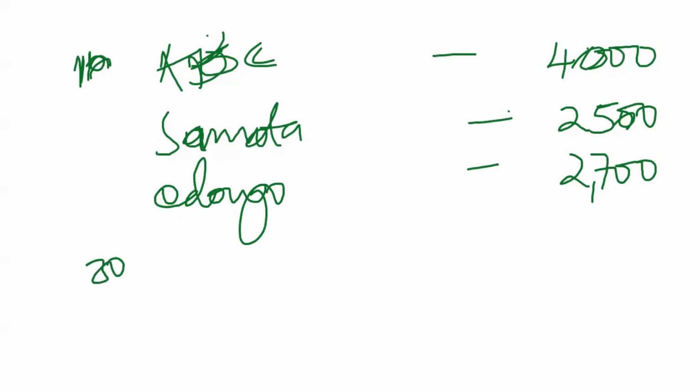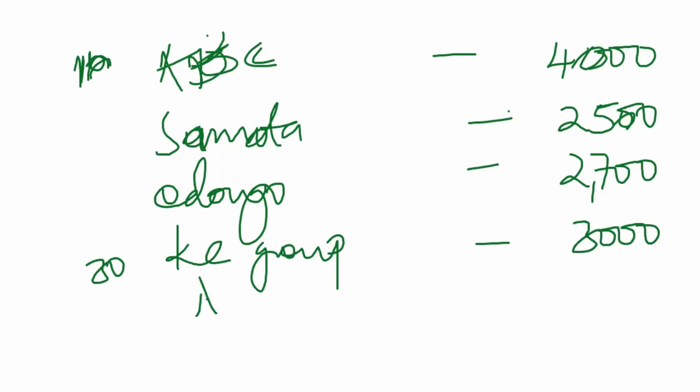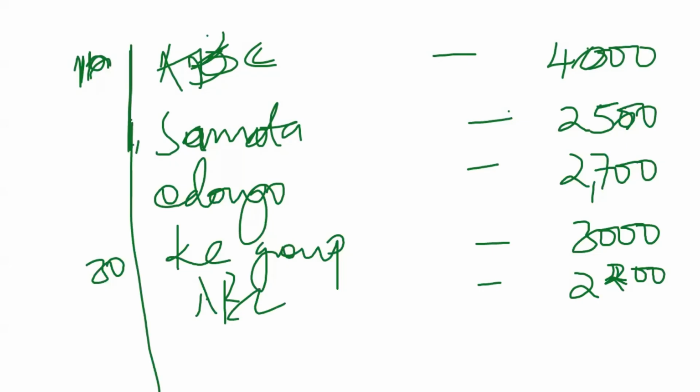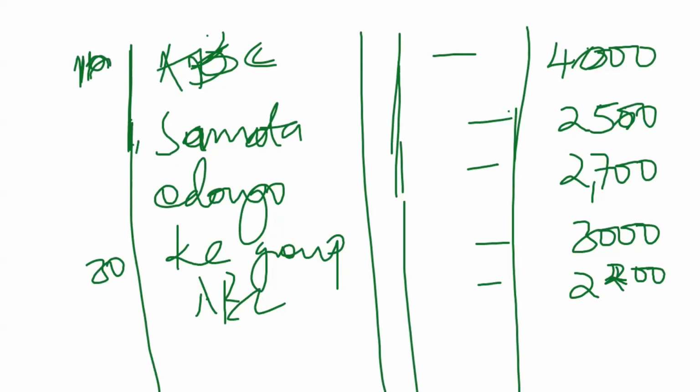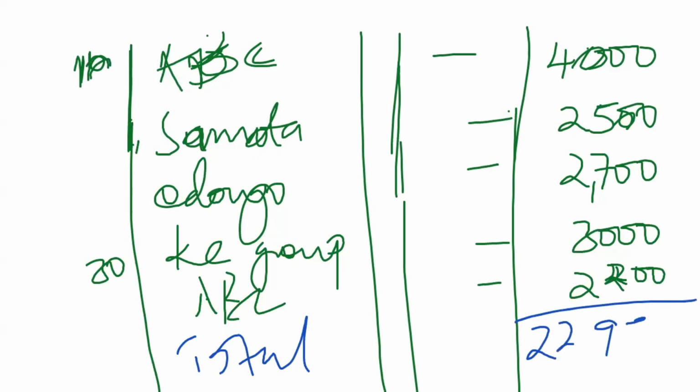Then the last ones happened on 30th. We got goods from KC Group, still never had discount, so it goes to 3,000. Then from ABC as well, which never had discount, which is 2,200. That is all that we had to do with the credit purchases. So we get now the total. When you add all of them, you get 22,950. That is the total you close off. That's how we close off the account.